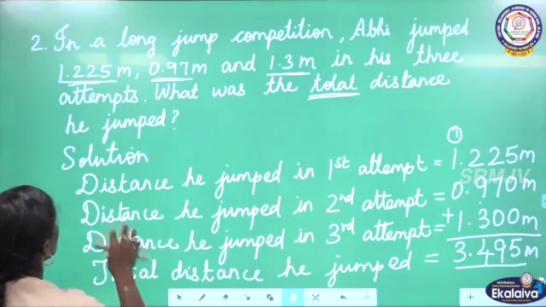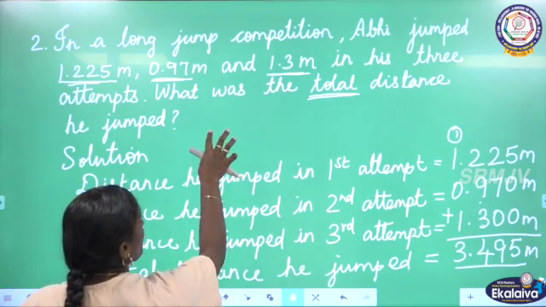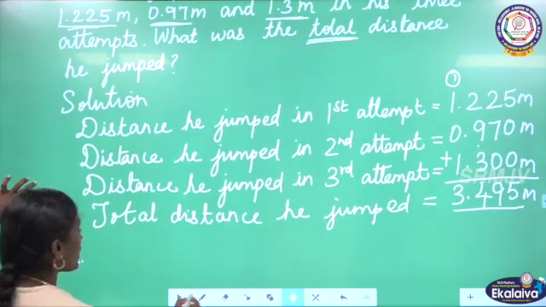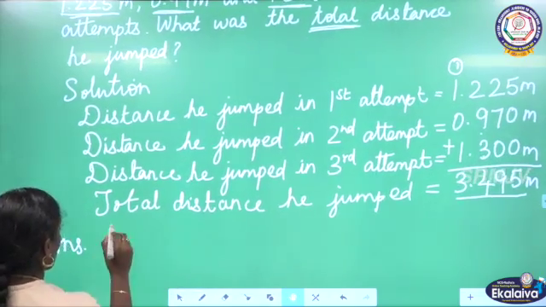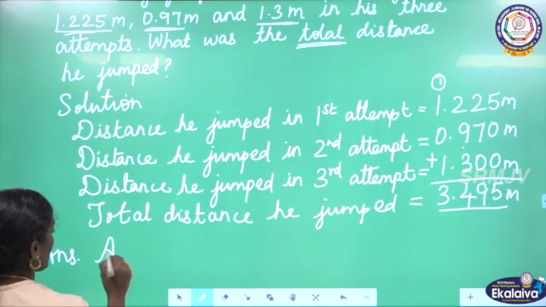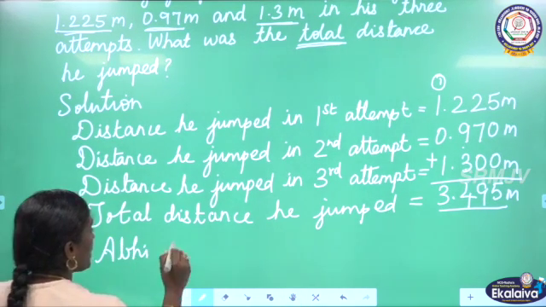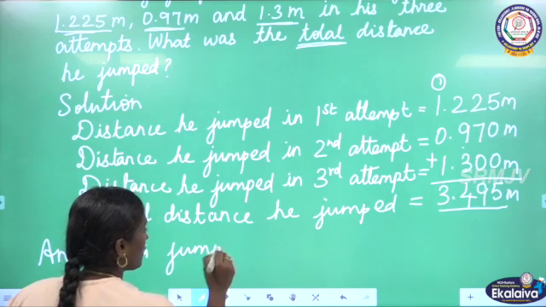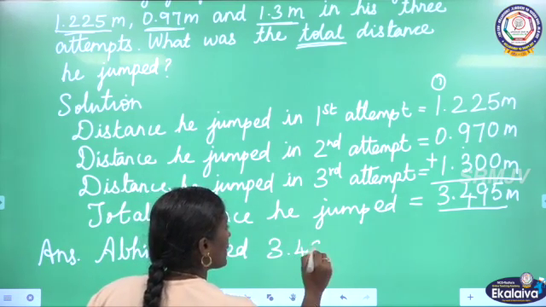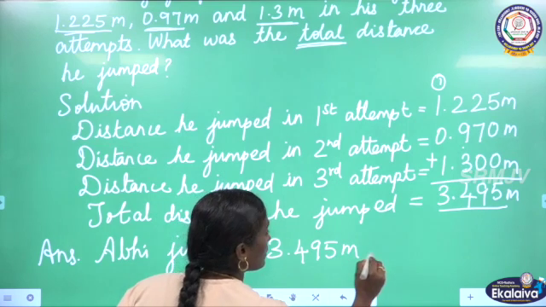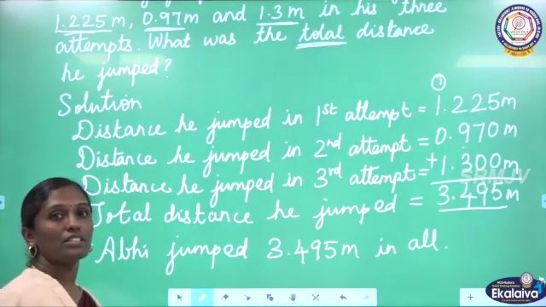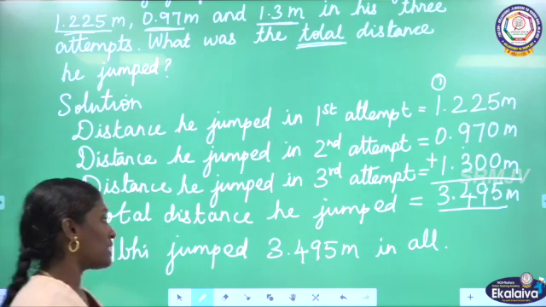So, what is the question? Abhi, what was the total distance he jumped? Okay, so we have to write, Abhi jumped 3.495 meter in all. Is it clear? This is the total distance he jumped.